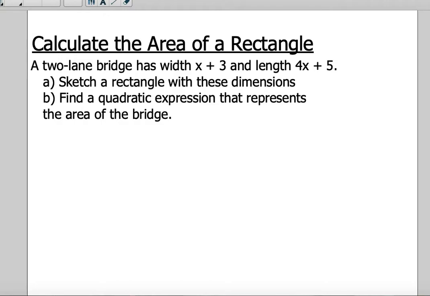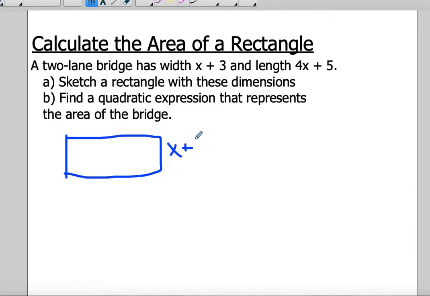So here are a couple application questions, and then that'll be it for this lesson. It says a 2-lane bridge has a width of x plus 3 and a length of 4x plus 5. Sketch the rectangle with these dimensions. So if you're going to sketch it, you're going to have a rectangle that has a width of x plus 3 and a length of 4x plus 5.